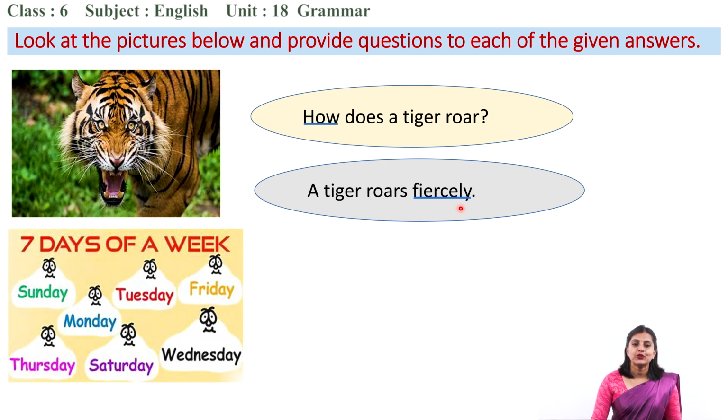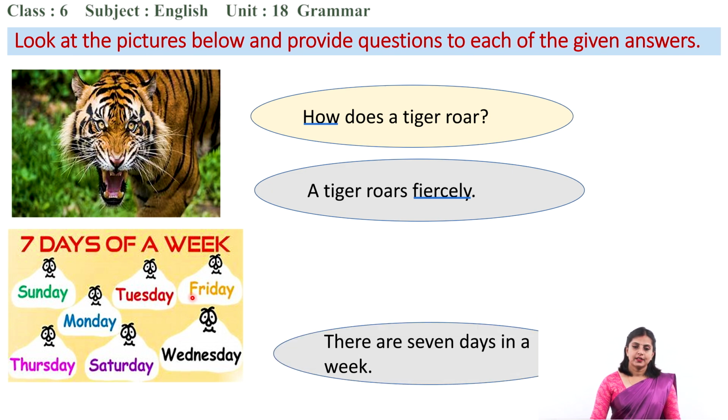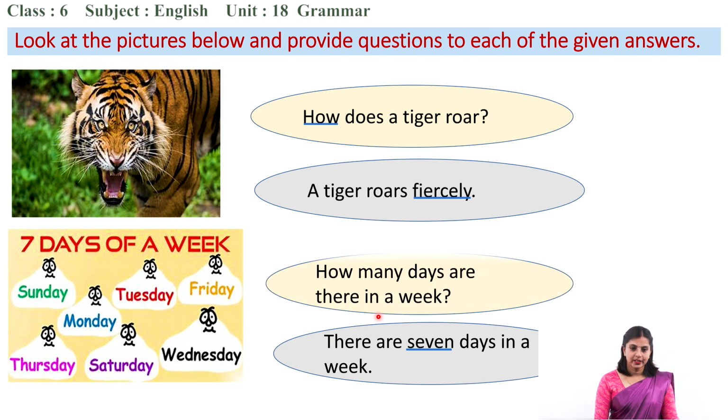Next is, you know this, 7 days of a week. The statement is, there are 7 days in a week. Now you need to ask me a question for this number 7. What question can you use? Very good. How many days are there in a week? For 7 we can use how many. How many days are there in a week? There are 7 days in a week. The next one.